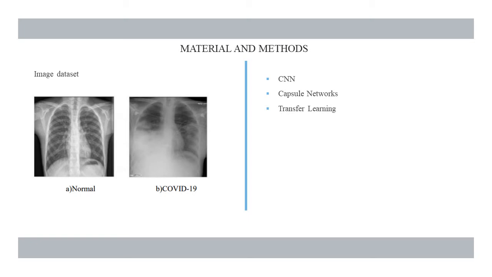The data set was then fed to the machine learning models in order to train them using the methods which will be explained right now. The implementation of the project evaluates the model using the concepts of CNN, capsule networks, and transfer learning, dividing the entire model into two halves, with both halves having CNN as the base. So the methods being used are CNN, capsule networks, and transfer learning.